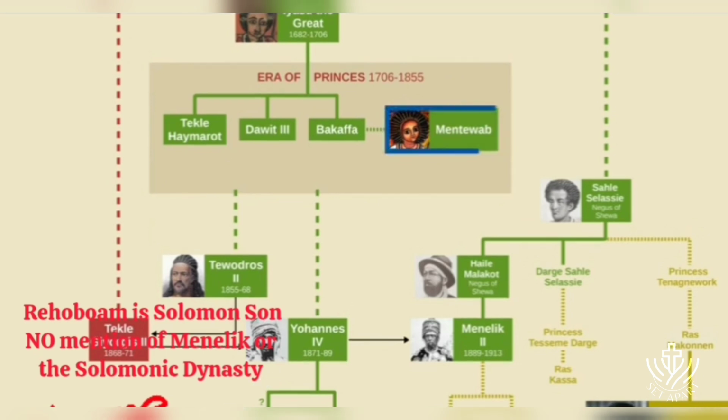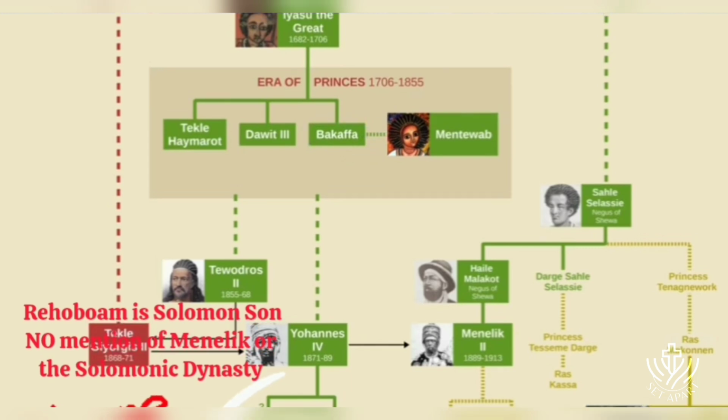Mentewab. She was the wife of Iyasu the Great's son, Bakafa, and was the power behind the throne during the reigns of her son and grandson, and even had herself crowned as co-emperor. In total, the era of princes lasted about 150 years, until 1855 when Tewodros II became the emperor, and reunified the country, so modern Ethiopian history is usually considered to start with him.